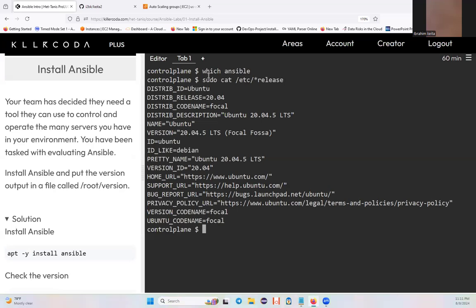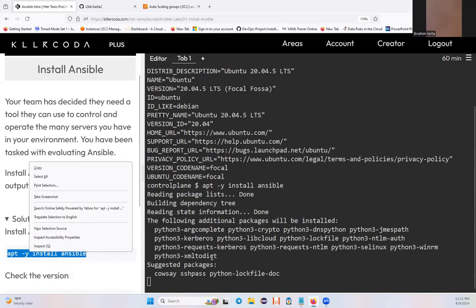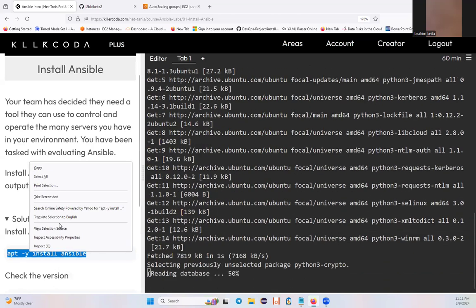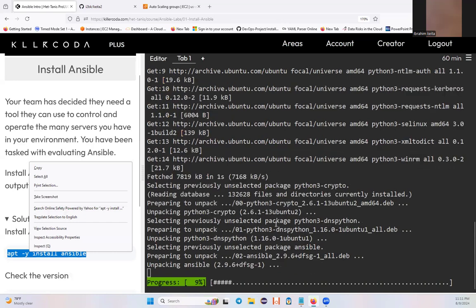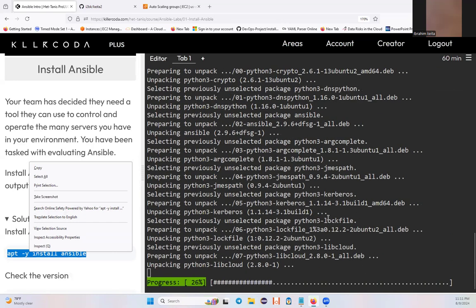By running this command, I can find out which environment I'm using. There's a reason why I see apt, indicating I'm using Ubuntu. If I was using CentOS, for example, it would be yum install. But this is the Ubuntu machine, so I'm going to be installing this. Now we are about to install Ansible on this server, right?